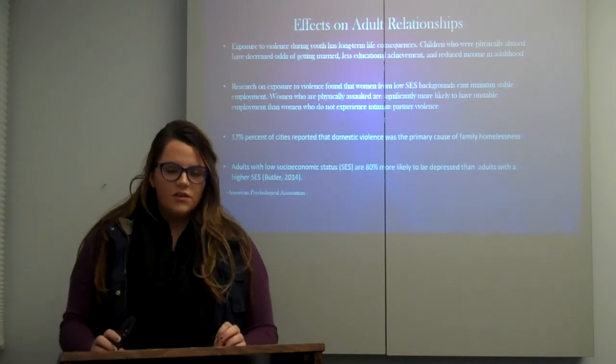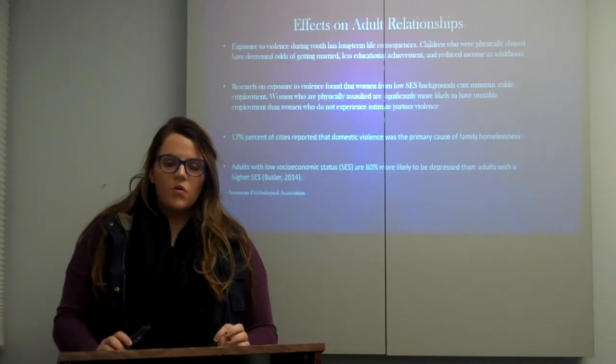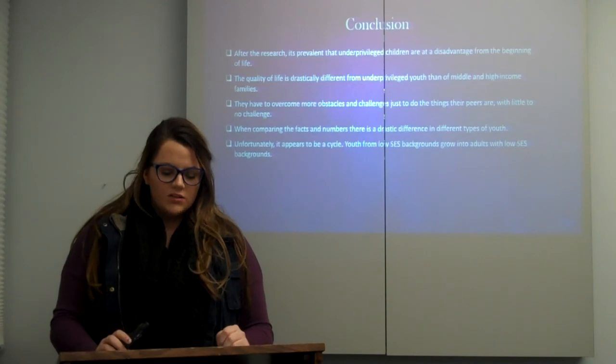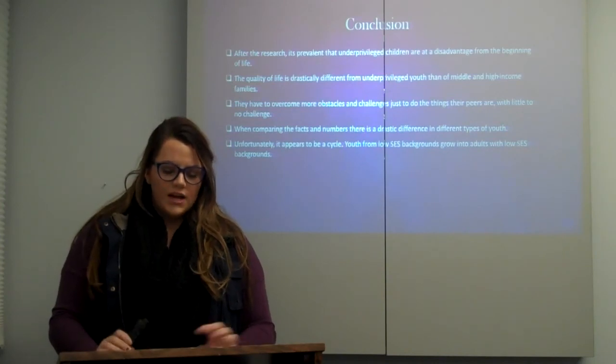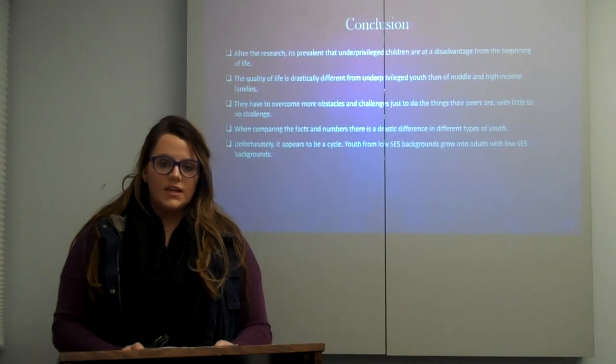So the conclusion is, after the research, it's prevalent that underprivileged children are at a disadvantage from the beginning of life. The quality of life is drastically different for underprivileged youth than for middle class and high-income families. They have more obstacles and challenges to face than their peers, who have little to no challenge. When comparing the facts and numbers, there's a drastic difference in types of youth. Unfortunately, it appears to be a cycle. Youth from low SES backgrounds grow into adults with low SES backgrounds. If the cycle is not broken, this will just keep happening, and we are going to see higher levels of low SES families and youth.